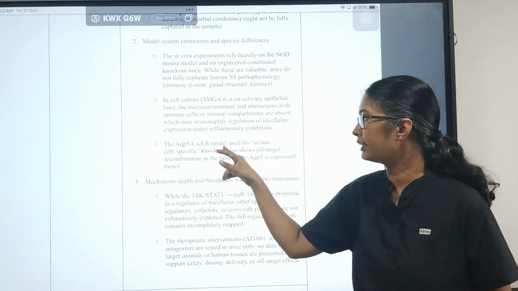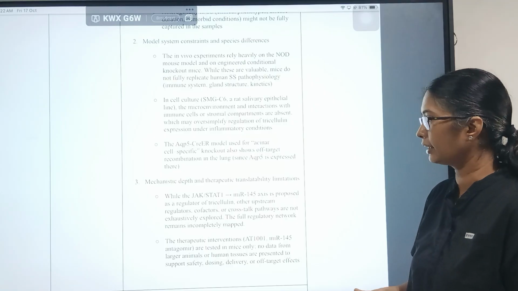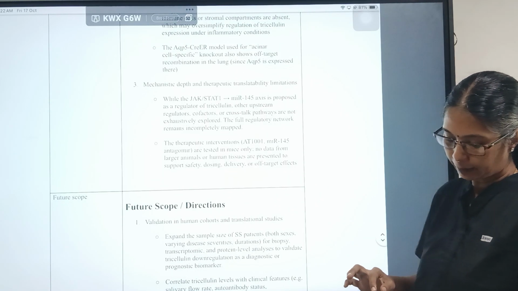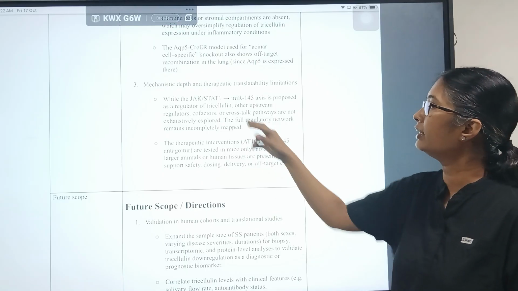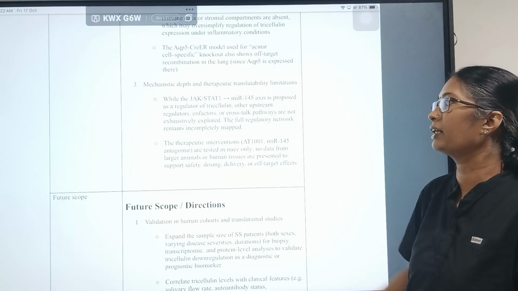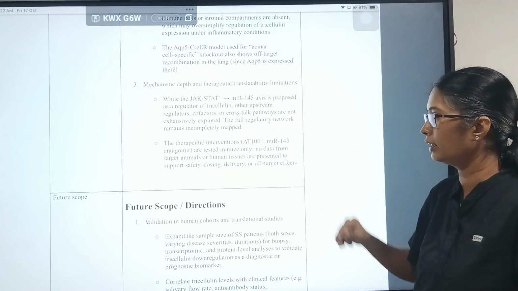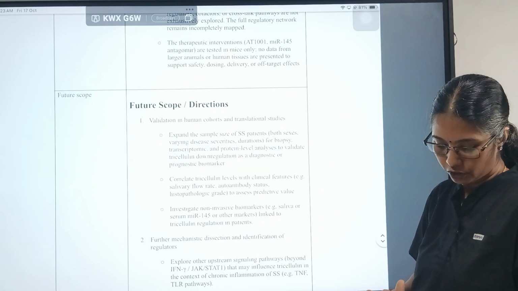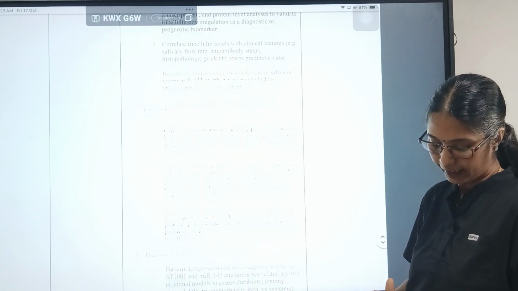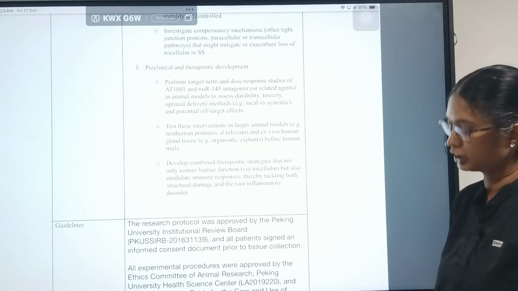The aquaporin 5 Cre-ER model used for acinar cell specific knockout also shows off-target recombination in the lung. So aquaporin 5 is expressed in the lung as well. And there were mechanistic depth and therapeutic translatability limitations. While this JAK-STAT pathway was proposed, other cross-talk pathways were not explored, and therapeutic interventions were tested only in mice and no human testing was done. So the future scope involves validation in human cohorts and translational studies, further mechanistic dissection and identification of regulators, and preclinical and therapeutic development has to be done.